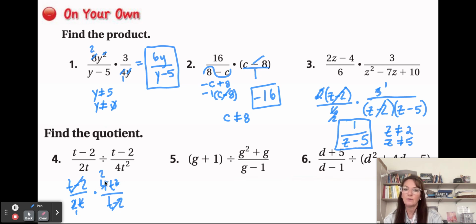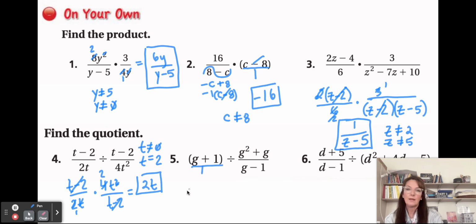So we're going to have 2t, and then this is 1, this is 1. So 2t is our solution, and then t cannot equal 0. Excluded is also 2 after we do the reciprocal. Okay.